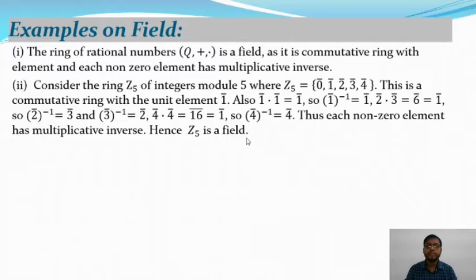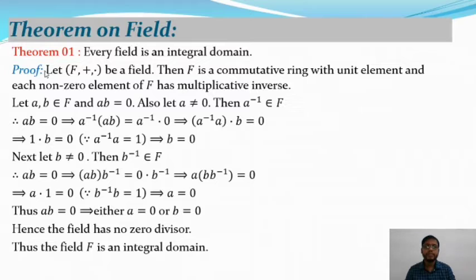And similarly we can prove that Z7, Z11, Z13, that means Z of a prime number, is a field, but Z6 is not a field. It is not an integral domain, so it is not a field. After that we will discuss some theorems on integral domains as well as fields. So here is the first theorem: every field is an integral domain.